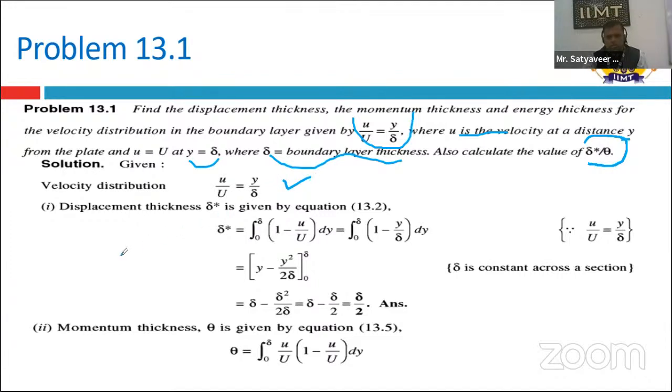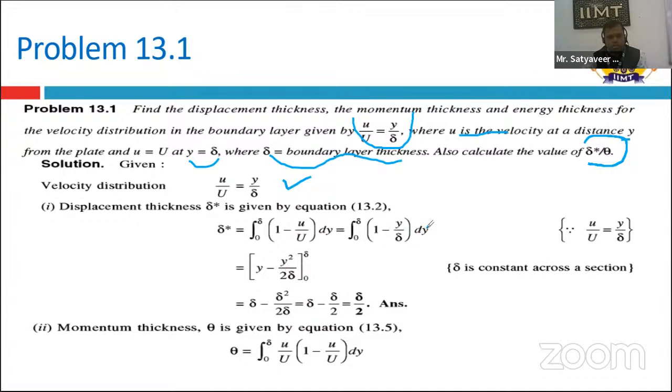First of all, you have to use the formula, that is delta star equal to the integration from 0 to delta of 1 minus U by U infinity, or you can say capital U, into dy. So first of all, you put the value of U by capital U here, that is Y by delta. Now you have to integrate 1 with respect to Y, that is dy.